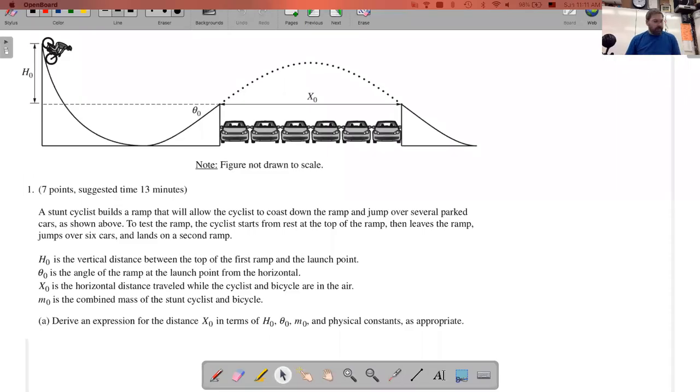Okay, the Physics 1 FRQ problems have been released for 2021, and I want to go through some possible solutions to each of the problems. So here's problem number 1.